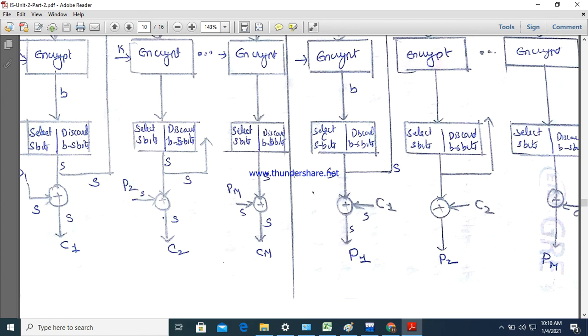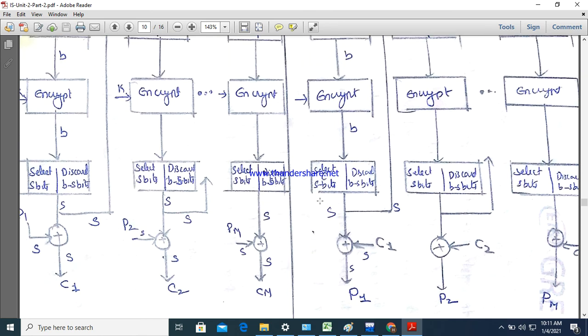But if you go for output feedback mode, here we are giving only the output of these S bits as the input to the next level. So if there is any error in this character, it will affect only this one, but it will not affect the remaining ones. So that is the advantage of this output feedback mode.